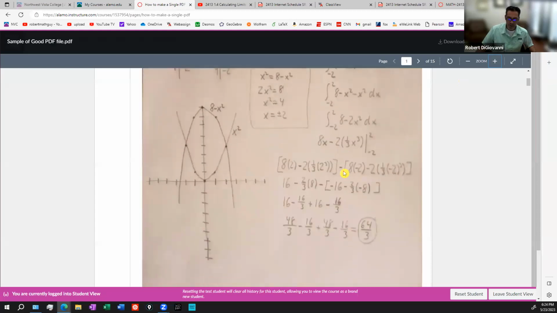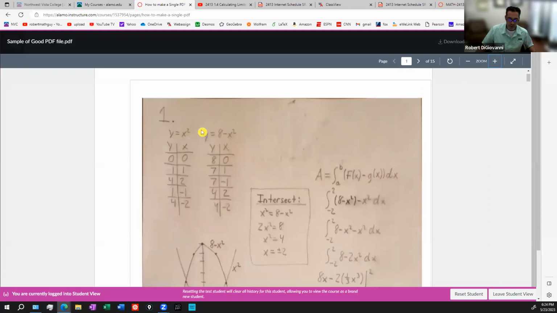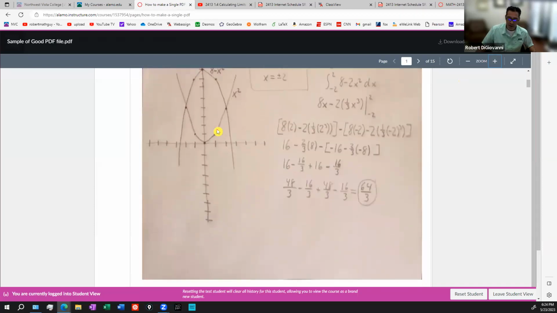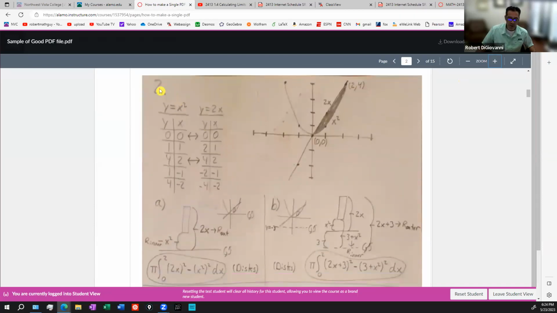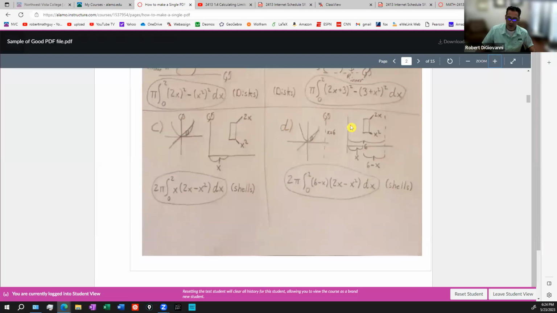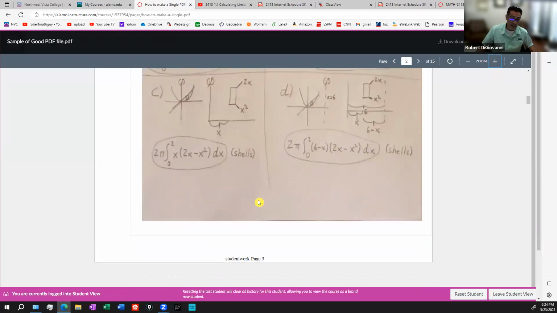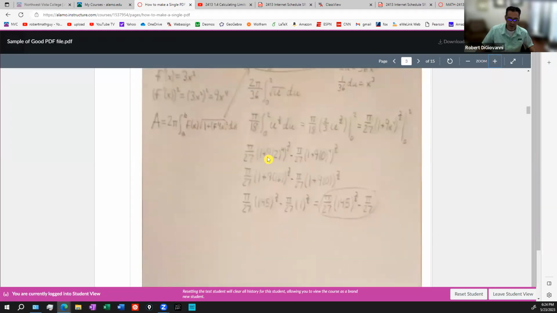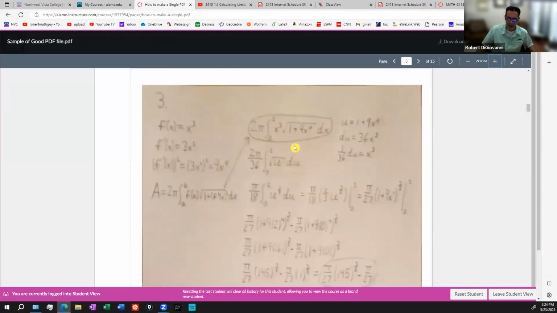So this student submitted this. Problem number 1, first page, problem number 1. Hey, that's good. I can read this. All right. Problem number 2. Here's the work. I can read this. Things are circled or boxed. I can tell what the answers are. Problem number 3. It's a little blurry, but I can make that out. That's fine. That's great. Okay.